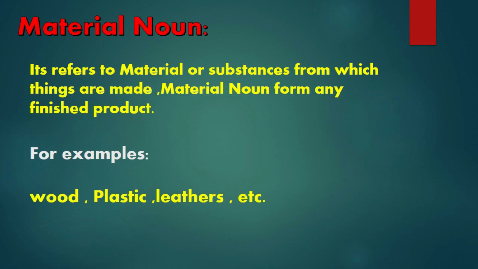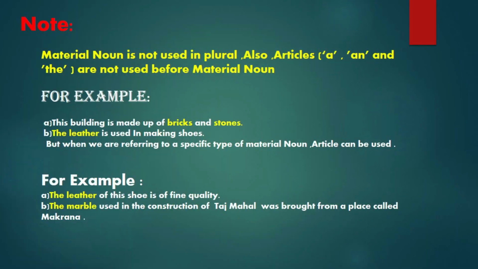For example, wood, plastic, leather, etc. So here we can have a note. Material noun is not used in plural. Also, articles a and the are not used before material nouns.